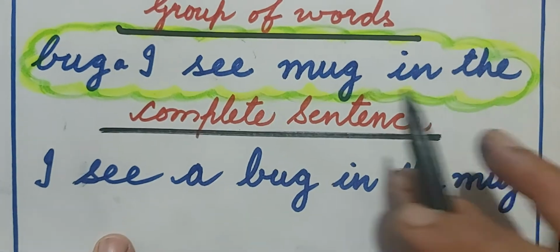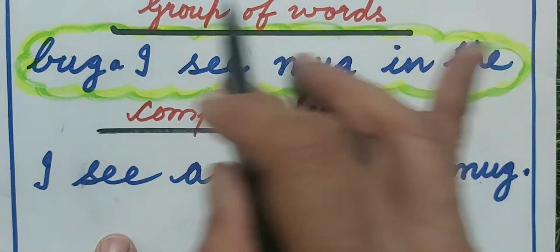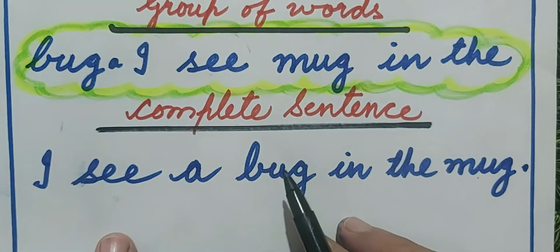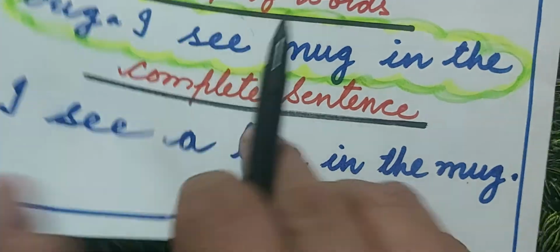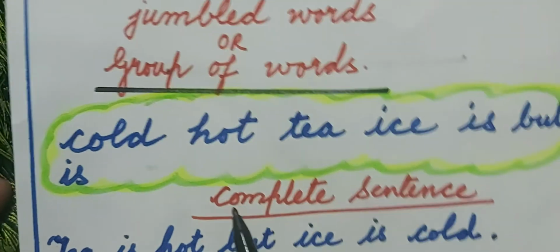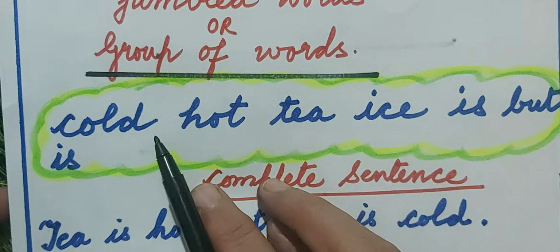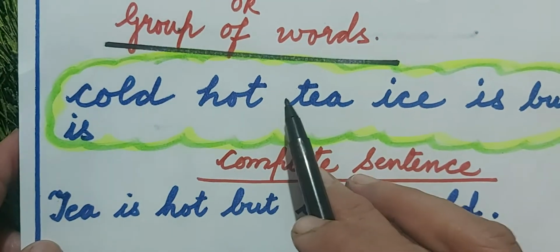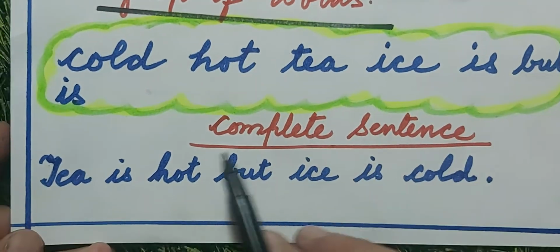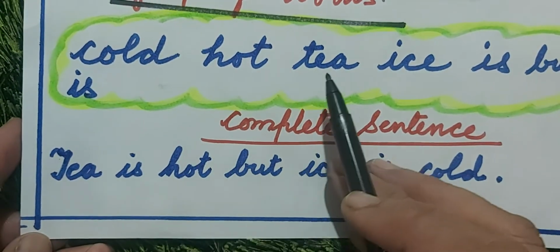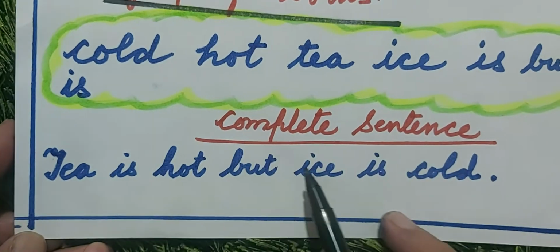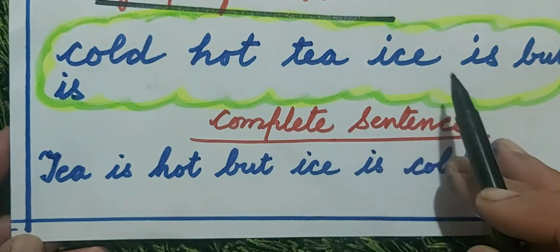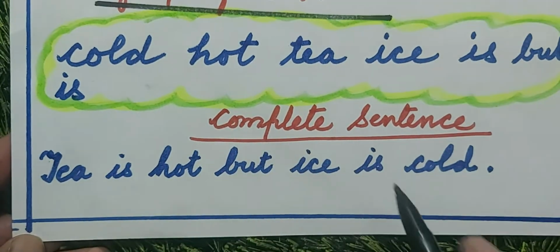But the words we have taken from these groups of words only. We have not added any word in that. Same words we have taken, but we have arranged them properly. Now here, jumbled words or groups of words are cold, hot tea, ice is but. So to make it proper, tea is hot, but ice is cold.